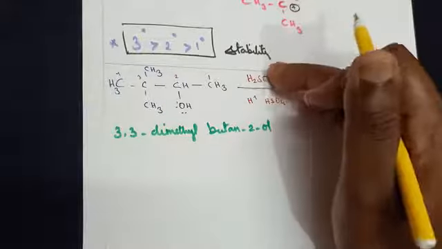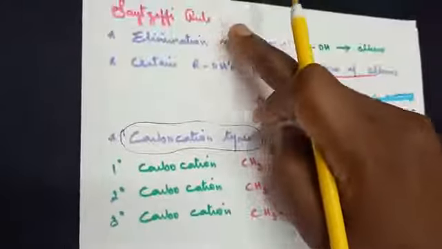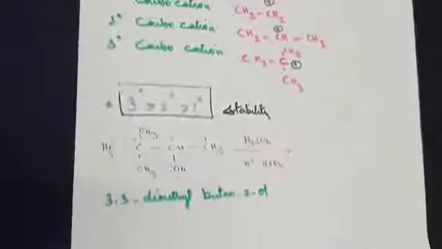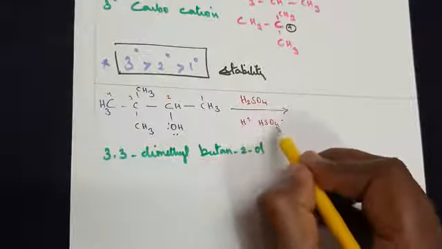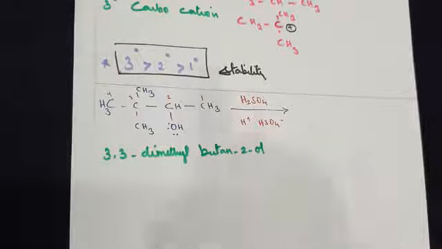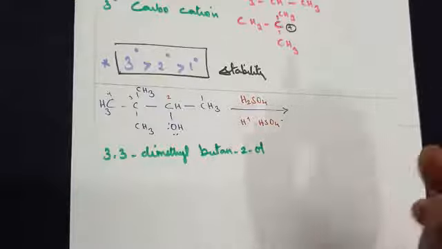I'm sorry, I forgot to tell you. Zaitsev rule: alcohol is treated with the H2SO4. As you know, it gets dissociated into H plus and HSO4 minus. You have seen it very clearly in the elimination mechanism.